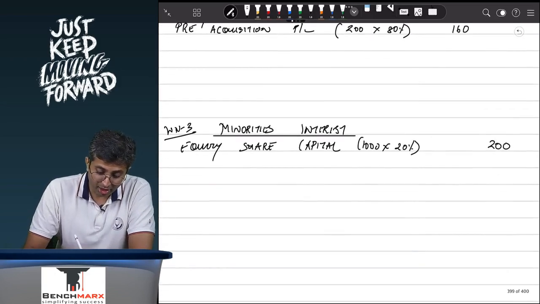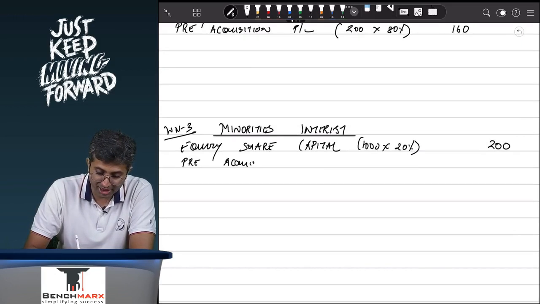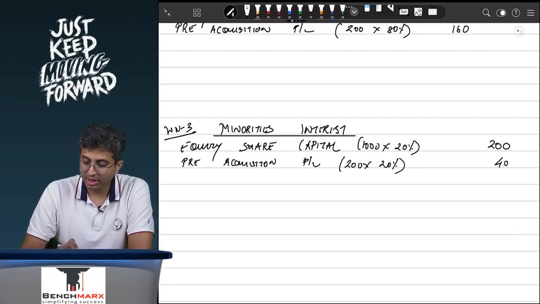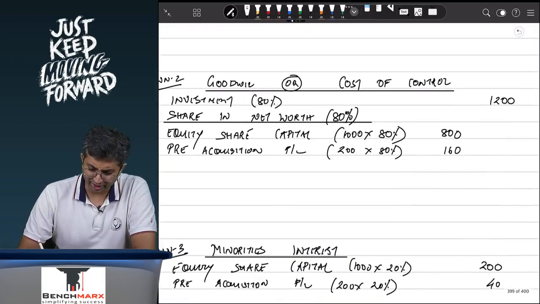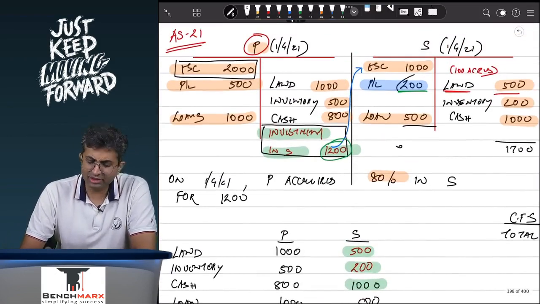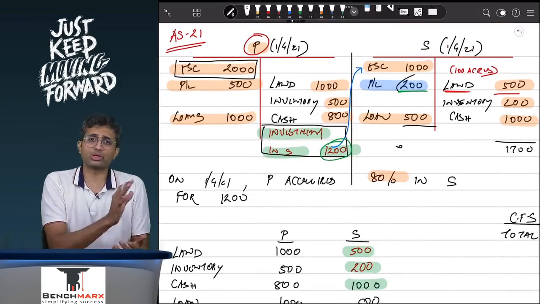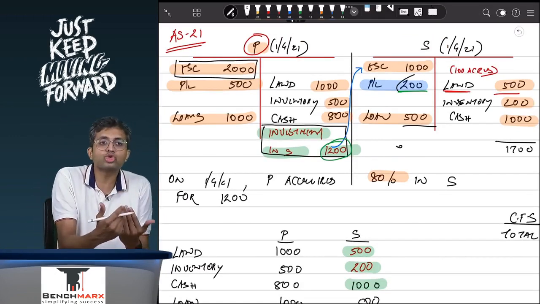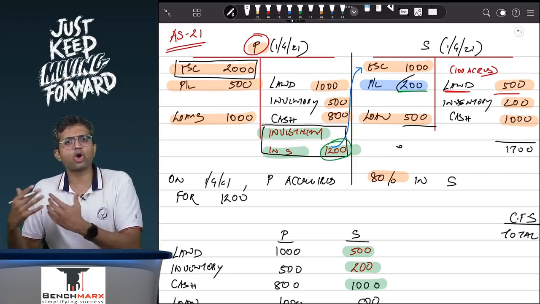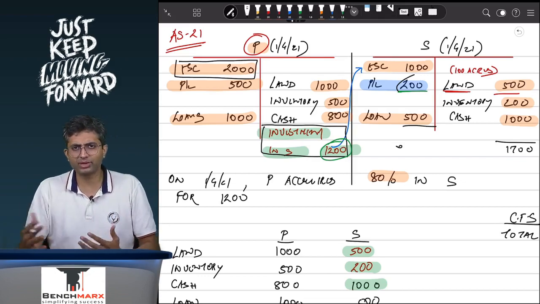But even if it is pre-acquisition, 20% of the pre-acquisition profit and loss is attributable to the minorities, and as a result one can say that we have analyzed even this 200 and we have said this 200 belongs to the parent and it belongs to the investment that the parent has made, not the work or efforts that a parent has done in the reserves.